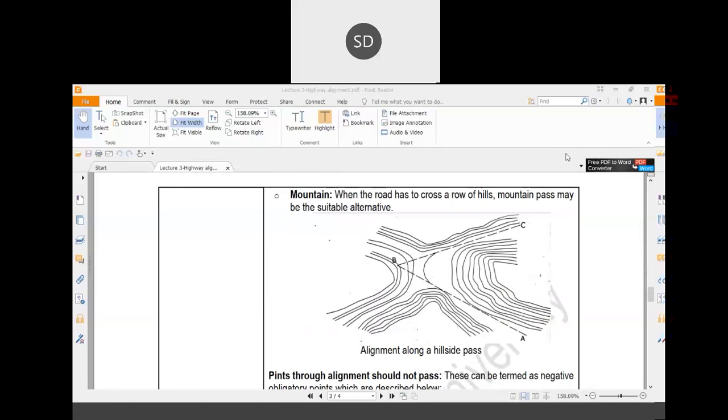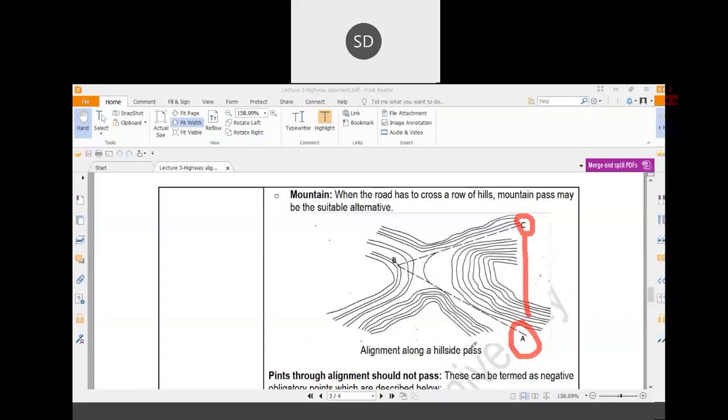Now suppose a mountain, suppose two points are there, point A and C. You have to connect these two locations by a road. So in that case, the straight line would be like that one. But these are the contour maps. So by the contour map, you can observe that there is a hill in between A and C.